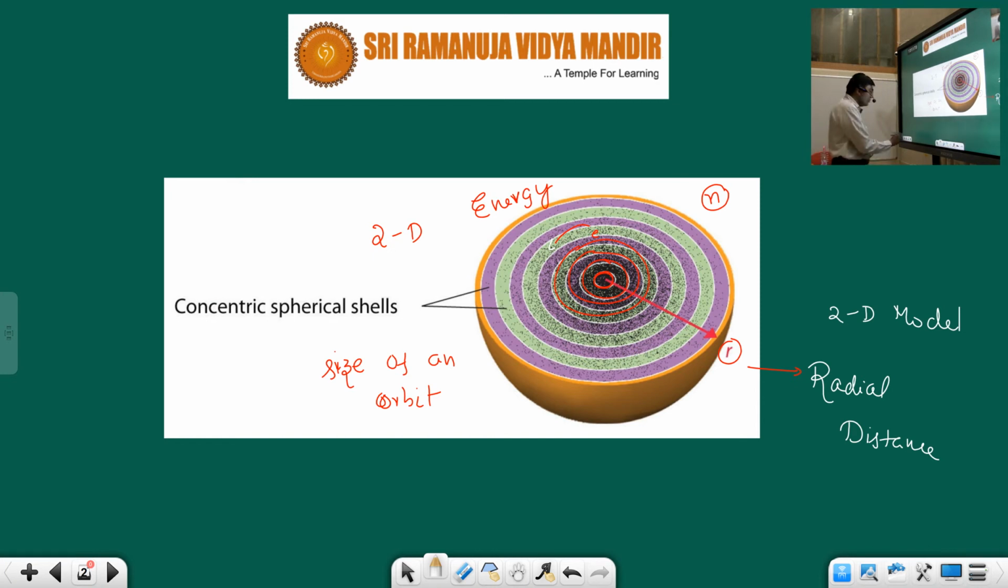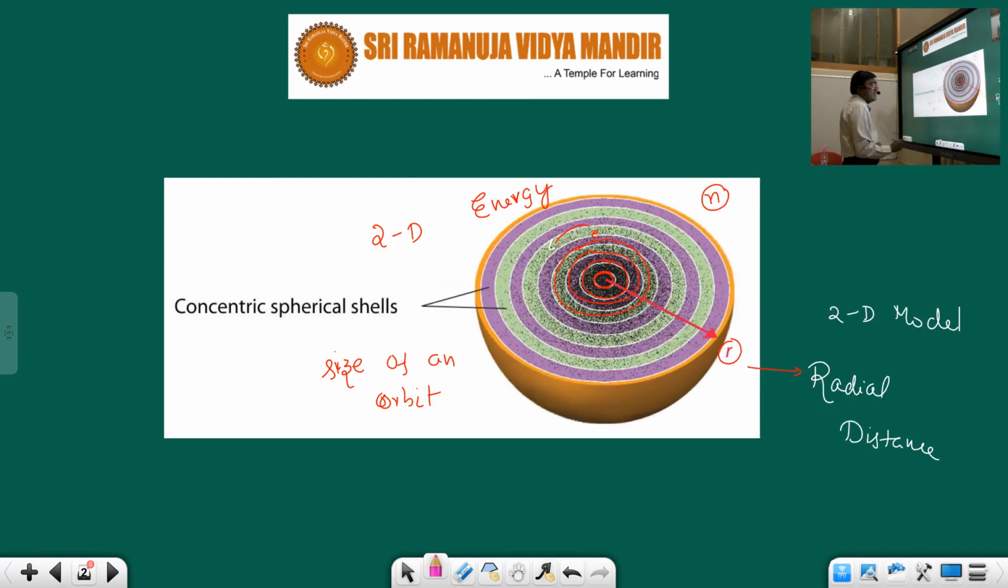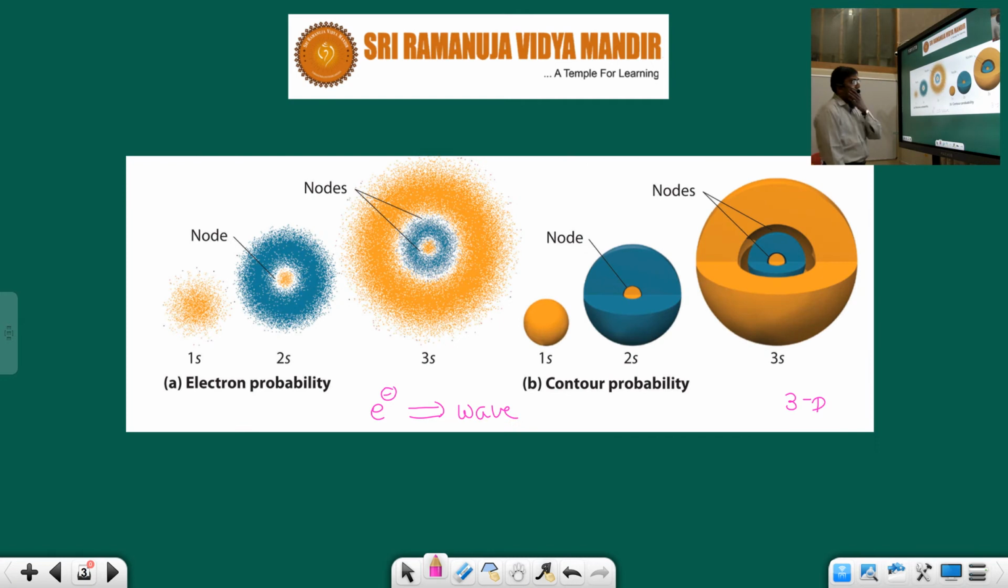Now let us move on to our different model. It is 3D. So Schrodinger's concept is a what model? It's a 3D concept, and the electron is considered as a wave here, whereas previously the electron was considered as a particle. Hope you understood this.